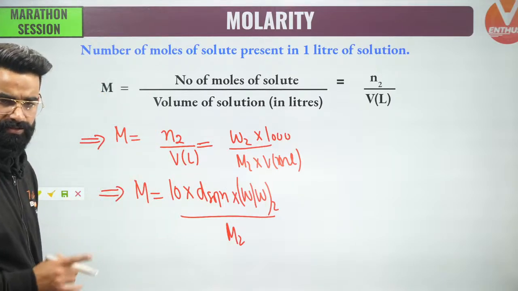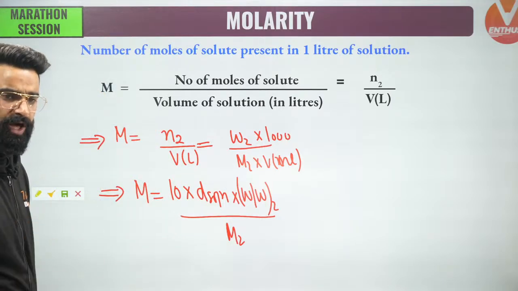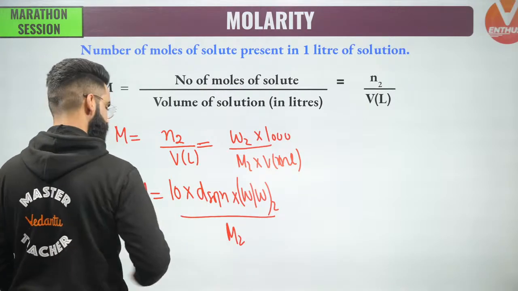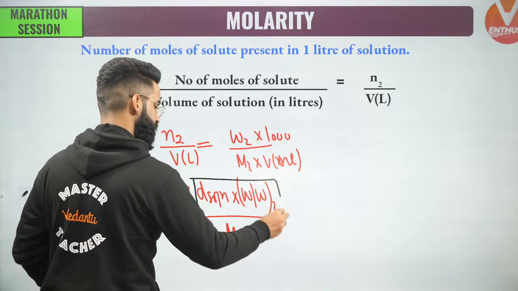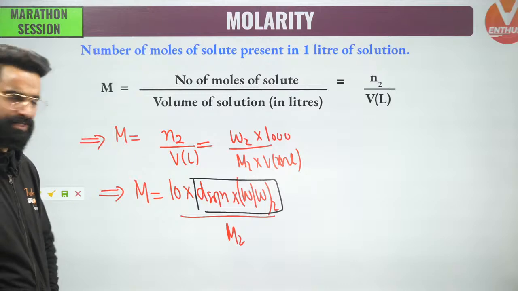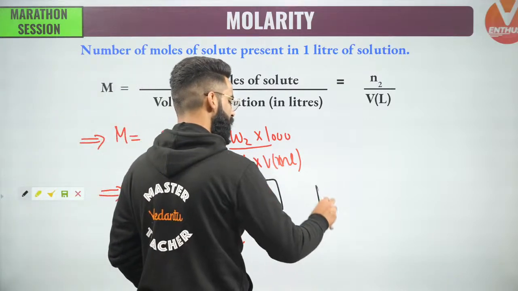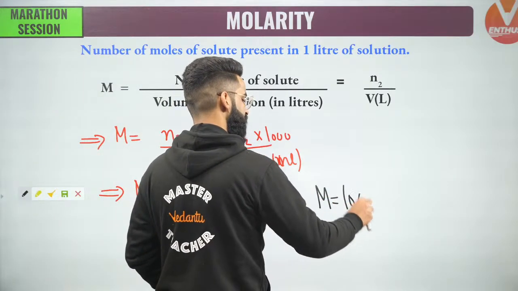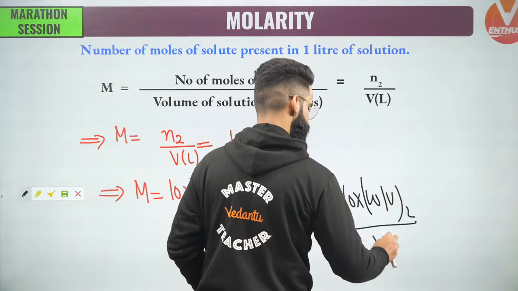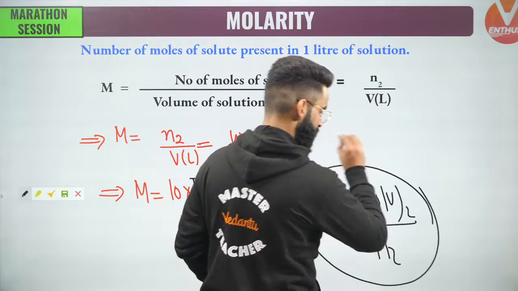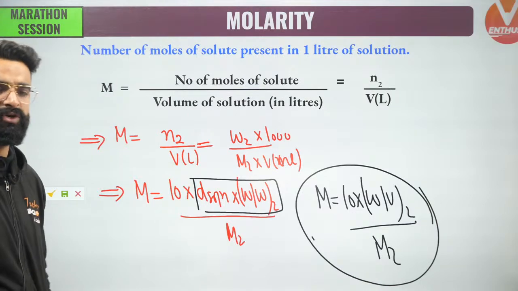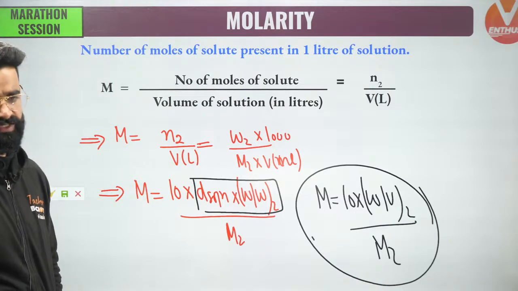Okay, correct. Now people, one more relation. I told you one thing a few minutes back: weight by weight percent of solute multiplied by density of solution, do we call it weight by volume percent? Absolutely. So I will get one more relation for molarity, that is 10 multiplied by weight by volume percent of solute divided by molar mass of solute. Remember this relation at the same time. These are the few relations which will be directly used in order to calculate the molarity of the solution. Very, very simple, correct?